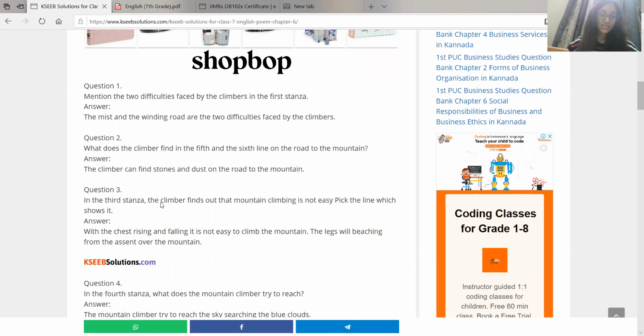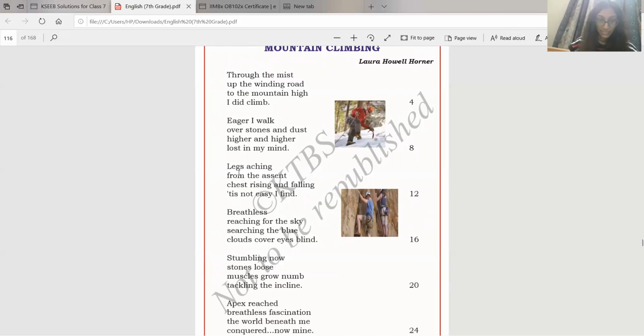In the third stanza, the climber finds out that mountain climbing is not easy. Pick the line which shows it. Okay, so now let's go to the third stanza. Third stanza means this one. Which line in this tells that it is not easy to climb the mountain? Which one tells? From the ascent, chest rising and falling, legs aching.